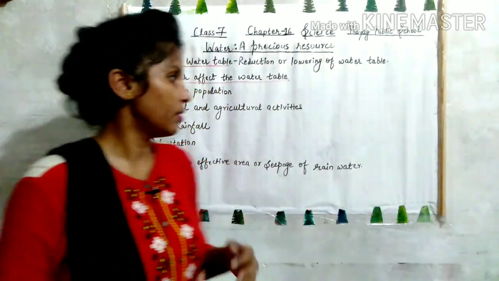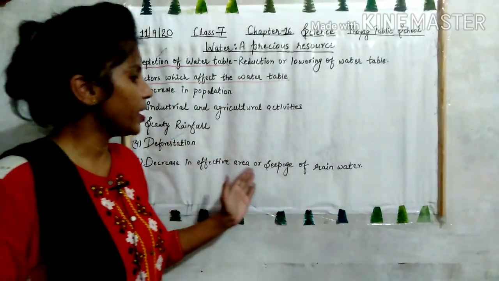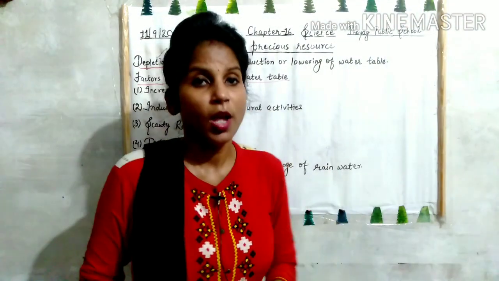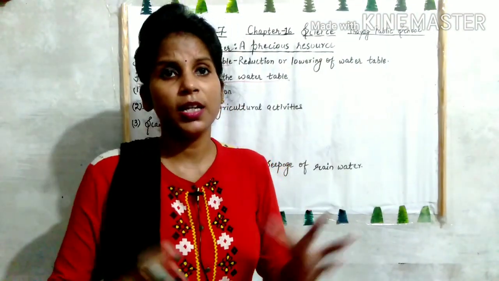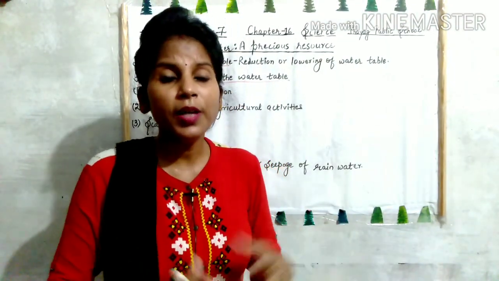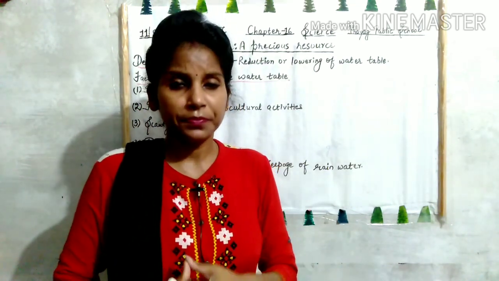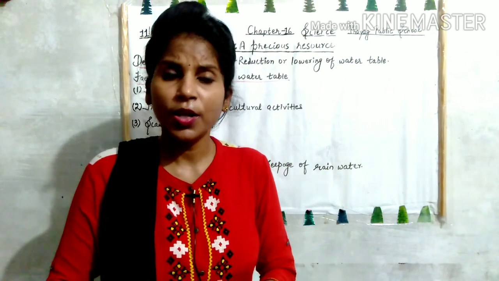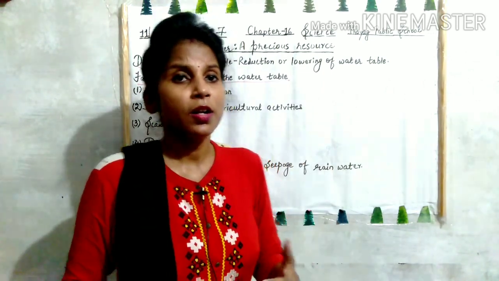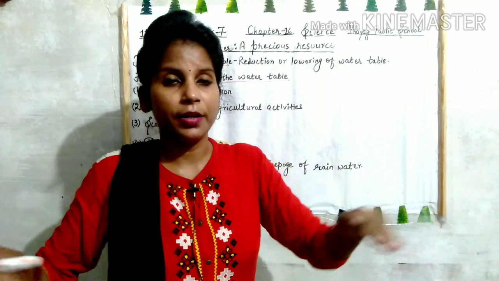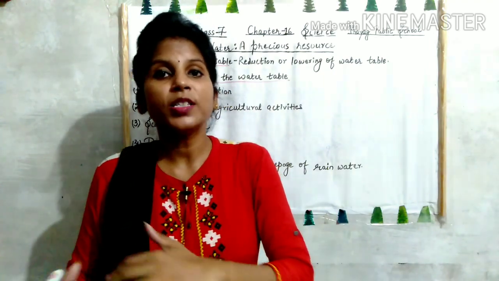Then decrease in effective area or seepage of rainwater. Because of urbanization and industrialization in the urban areas, more and more houses, factories and many things are constructed. Because of that, the area is covered and there is no proper seepage of water.